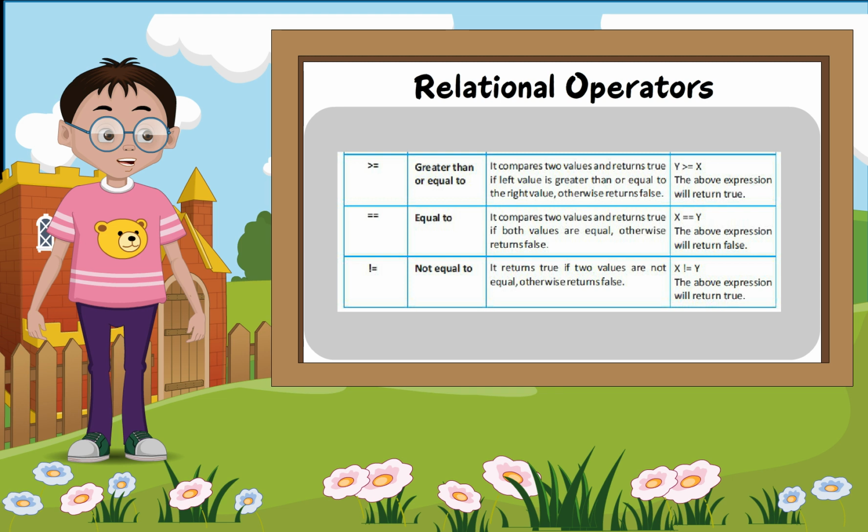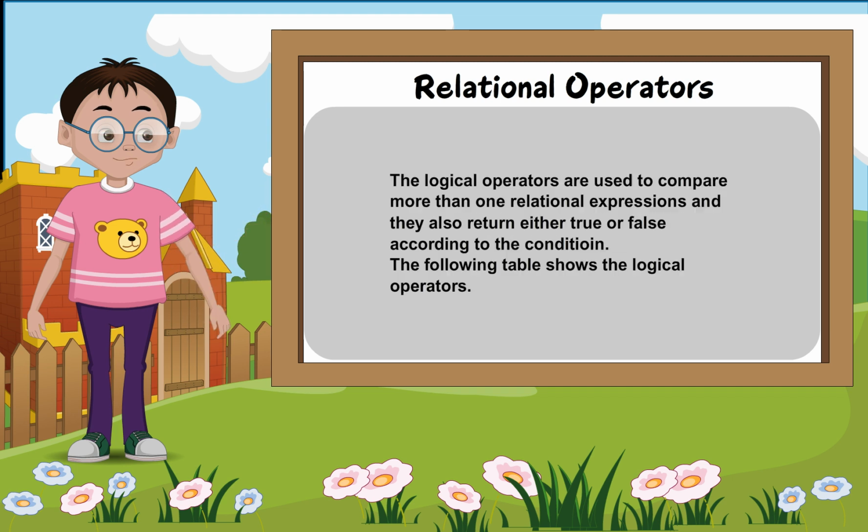Equal to. It compares two values and returns true if both values are equal, otherwise returns false. x equal to y. The above expression will return false. Not equal to. It returns true if two values are not equal, otherwise returns false. x not equal to y. The above expression will return true.